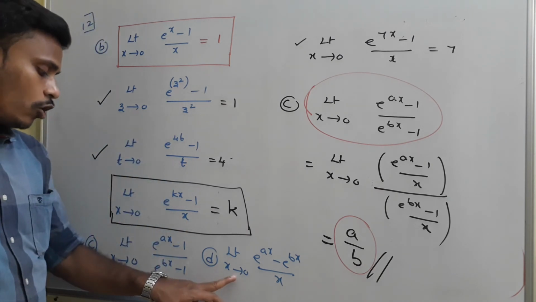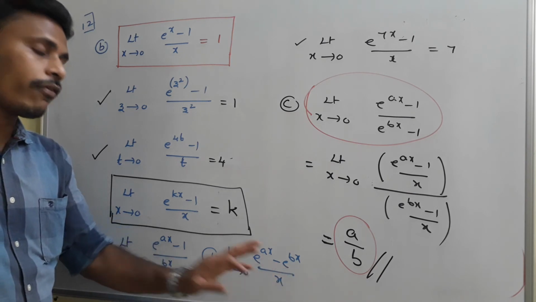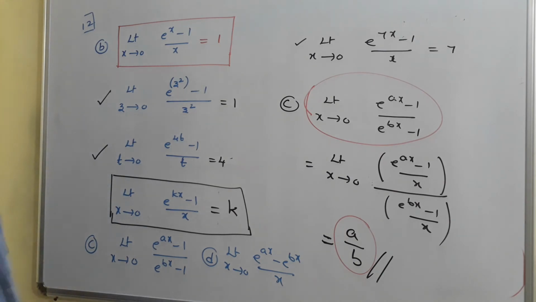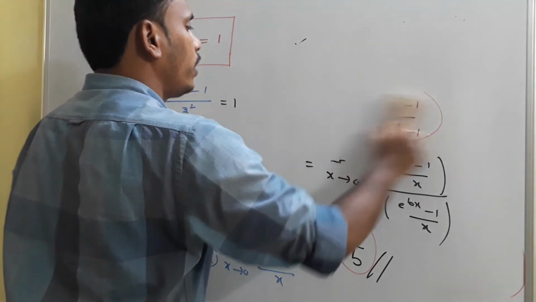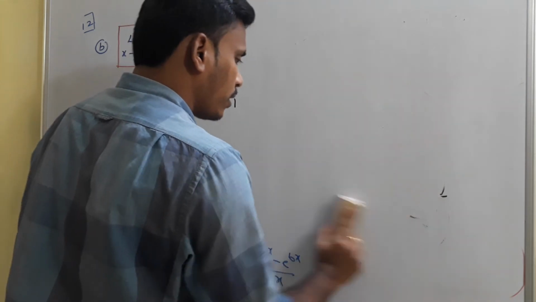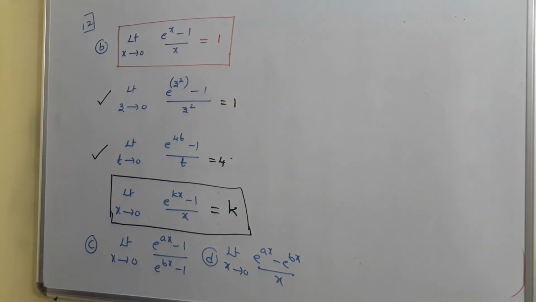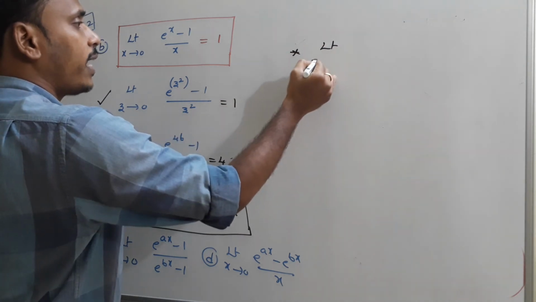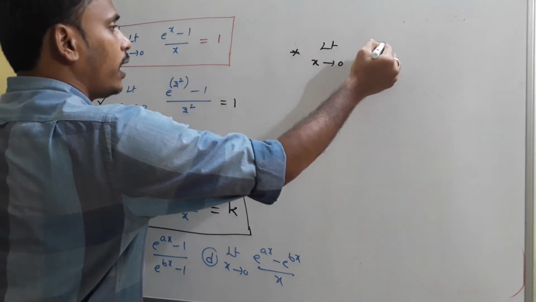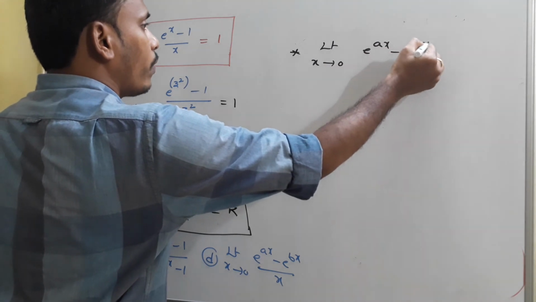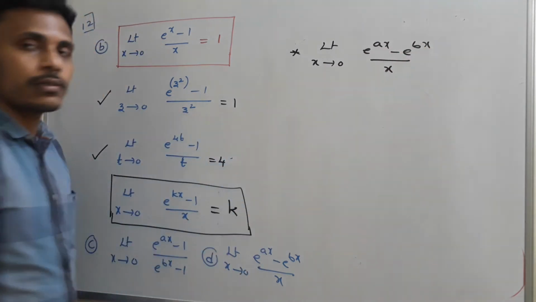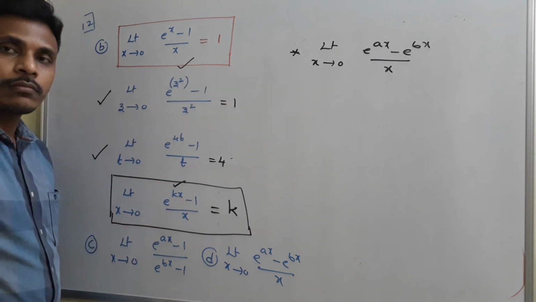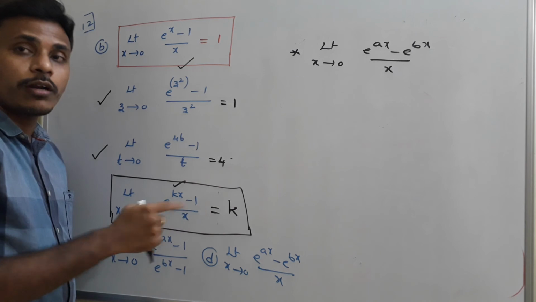Limit x tends to 0, e power ax minus e power bx by x. So what is its value? Okay? Just think about that problem. That is 12d. I will just mention it here. Just have a look. Yeah, this is the problem now. Limit x tends to 0, e power ax minus e power bx divided by x. See, this is a standard limit, right? Whereas this is also standard. So to get this format, I need minus 1 and plus 1.